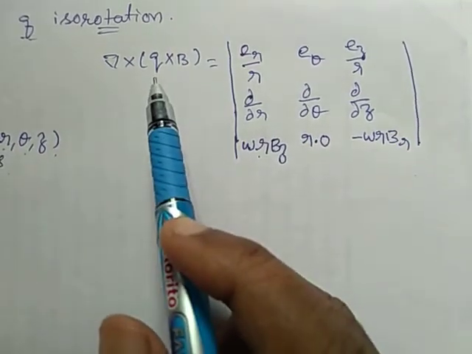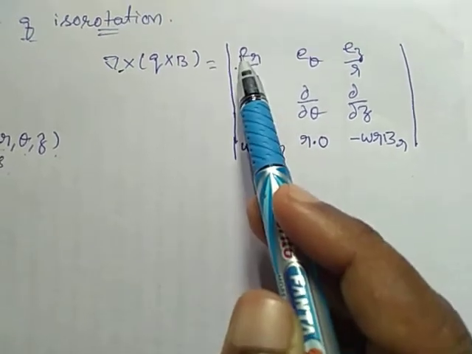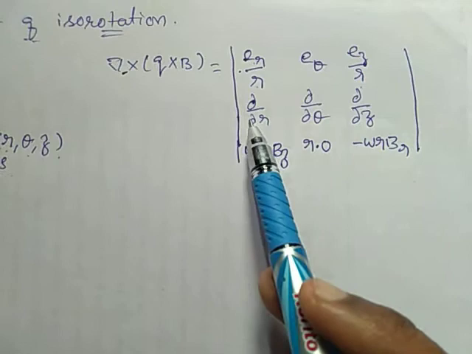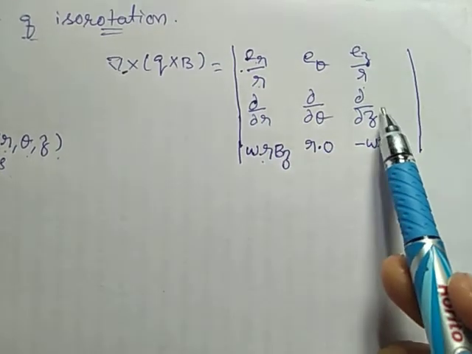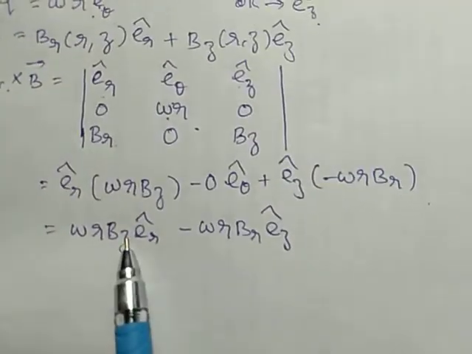So curl in the cylindrical coordinate system is the determinant with 1 by R into ER, E theta, 1 by R into Ez, then dou by dou R, dou by dou theta, dou by dou Z, and then the coefficients of the terms of Q cross B.